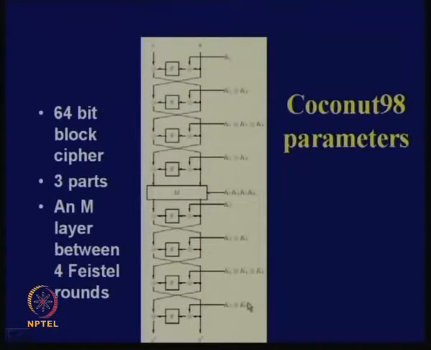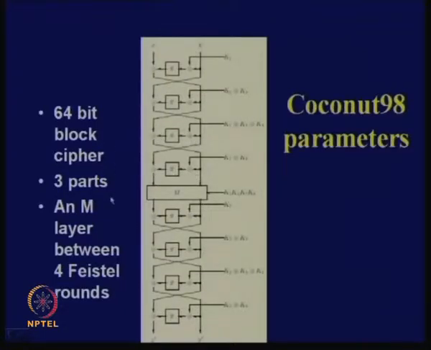So this is how the Coconut cipher looks like. The details I will elaborate again, but broadly it looks like this. It's a 64-bit block cipher, so that means these 2 components are each of 32 bits, right. And you see that this network is just like a Feistel cipher. It looks like DES, right.